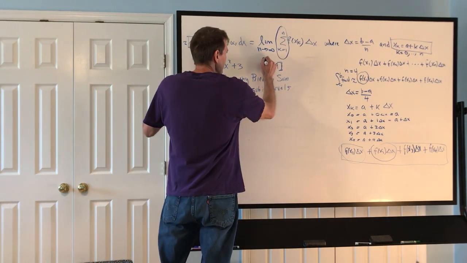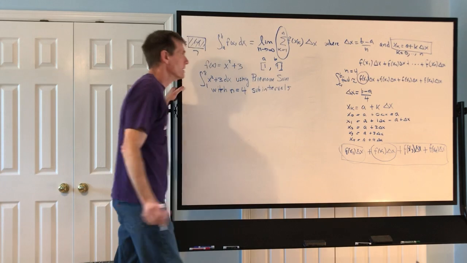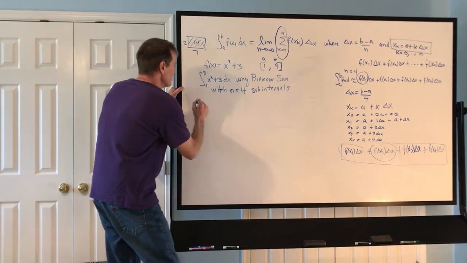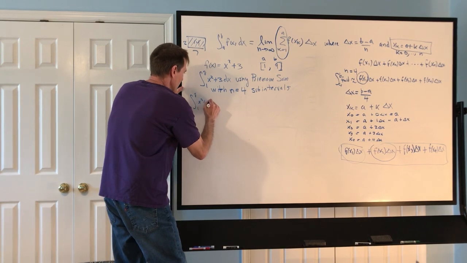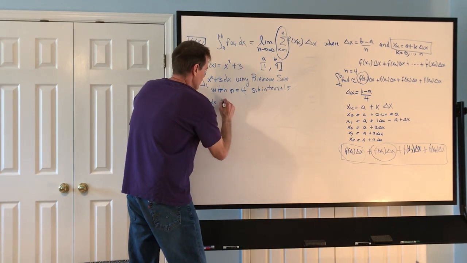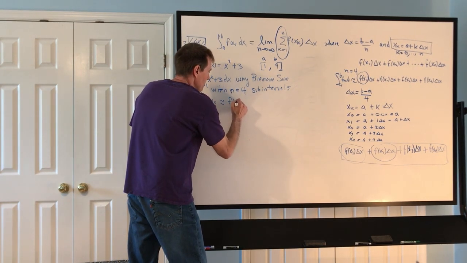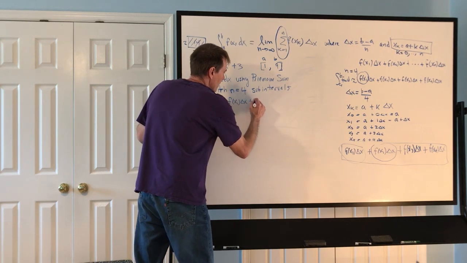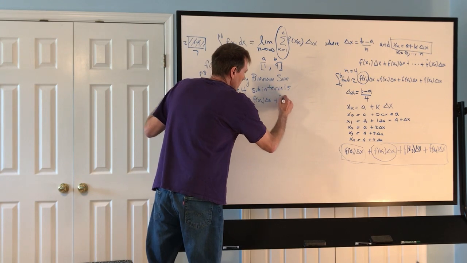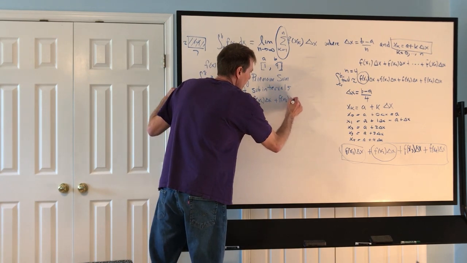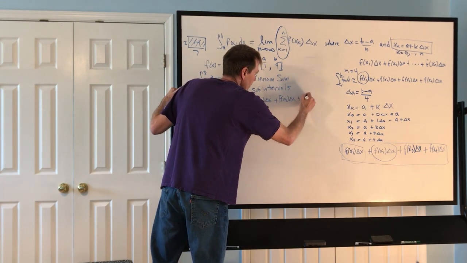This would be A. This would be B. Now what you're trying to do is calculate this. I'll get out of the way. I'm just rewriting what I had over there.